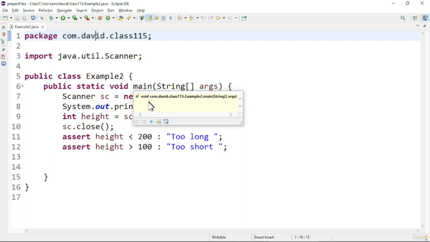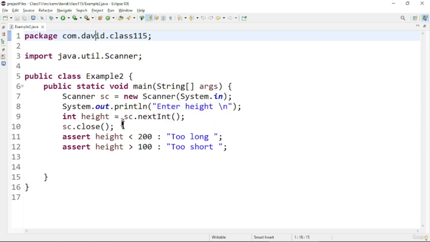In the main method, I have declared a scanner object to hold the value which we will input, and after that I declare the assertions. One assertion checks whether the height is less than a particular limit, and another checks whether it is greater than a particular limit. This is how the assert statement of the second type works. Here you can see the message. We can pass a string into the assert statement, so that this message will be printed to the console when the assertion error is thrown. Let us see the output of this program.